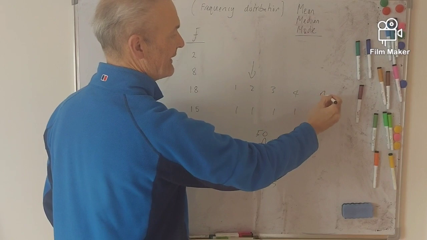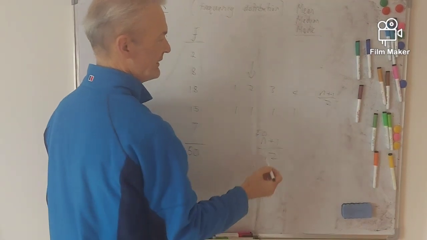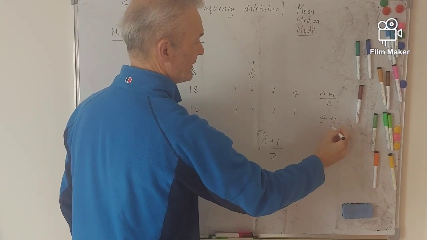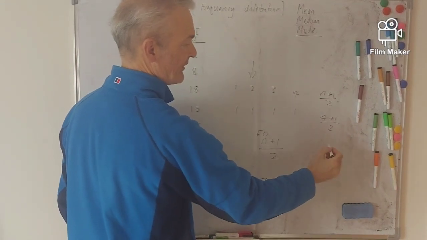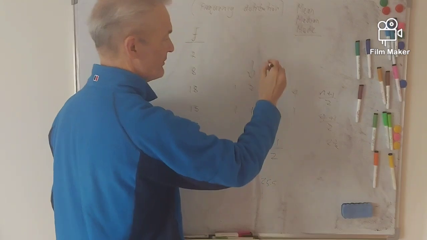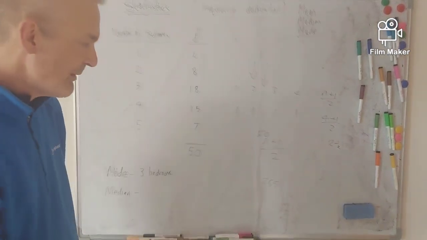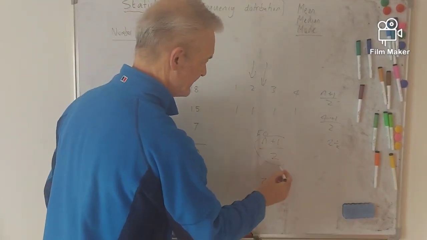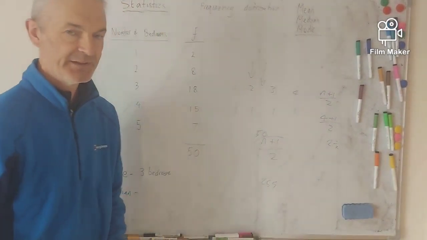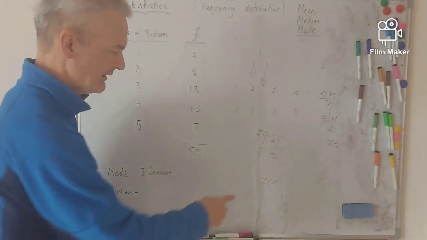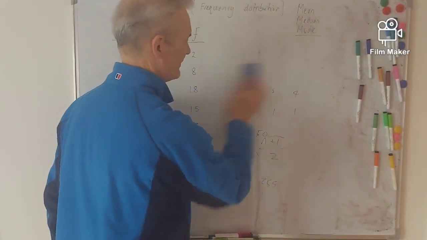So if we did n plus 1 over 2 here, we have got 4 plus 1 divided by 2. Well, that's 5 over 2, which is 2.5, which is where the middle is. So you've got to remember to use this idea of n plus 1 divided by 2 to find the middle item. So we know the middle item is 25.5.